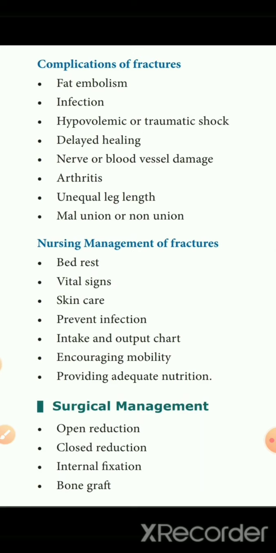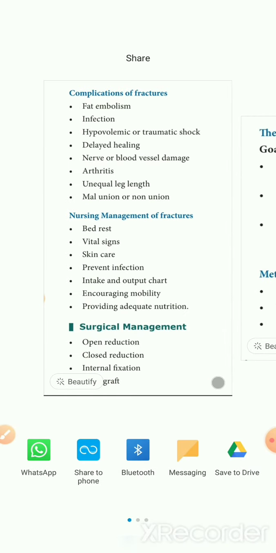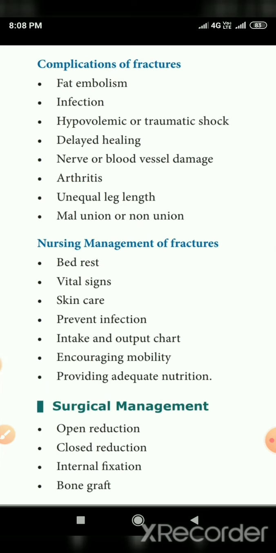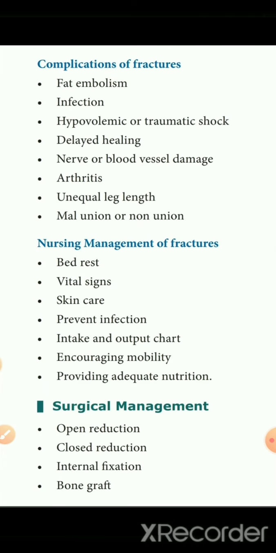And provide adequate nutrition. Proper nutrition should be given for healing, only then will the healing process take place. Then surgical management of fracture is open reduction, that is by using surgery. Then closed reduction. Then internal fixation, with wires, rods and so on. Then bone graft: if multiple fractures have happened and the bone is severely damaged, you can do a bone graft. You can take bone tissue from another part of your body and transplant it.